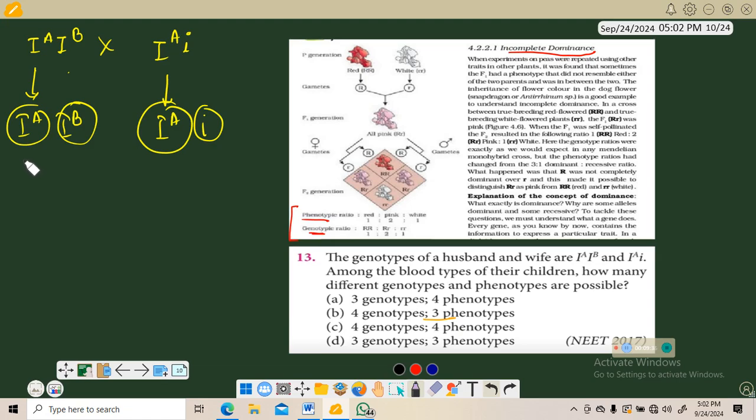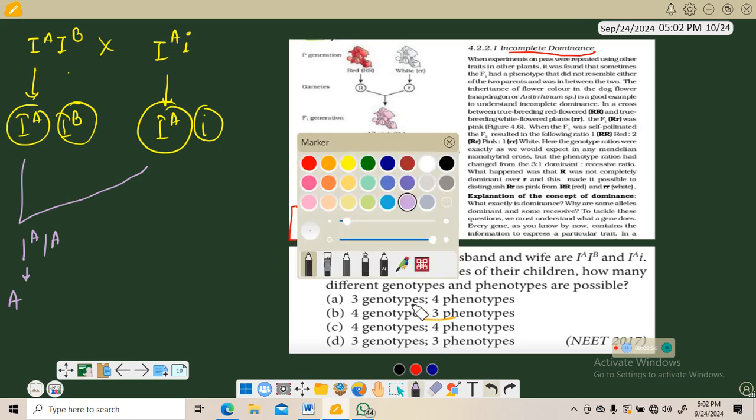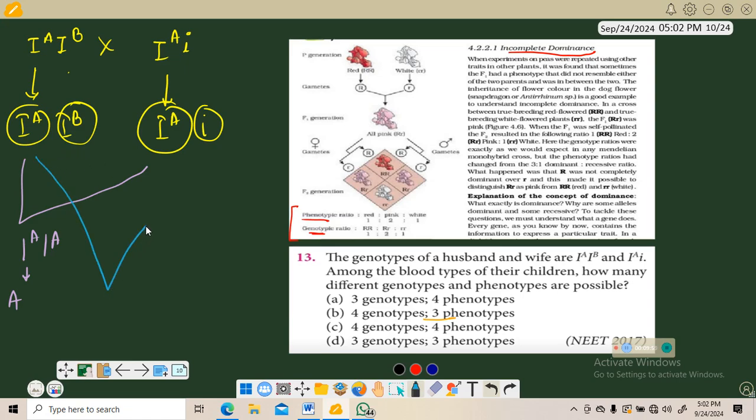What I'll make a cross: IA and IA will get A. Then IA and small i, A and small i will get A again. Then IB and IA will get AB.